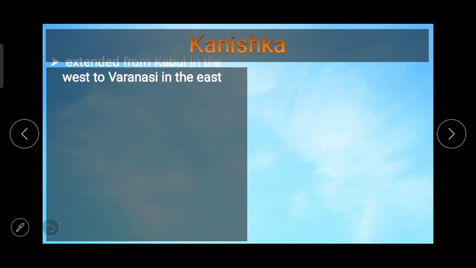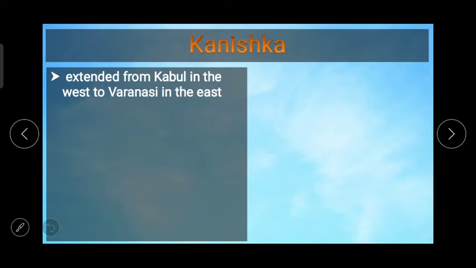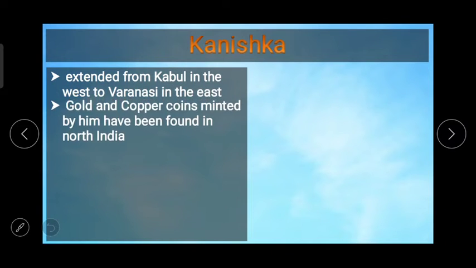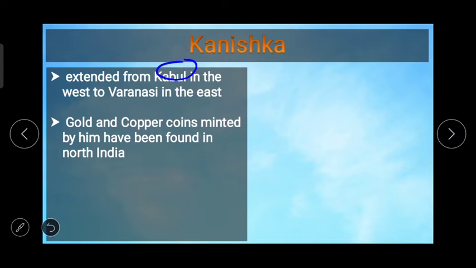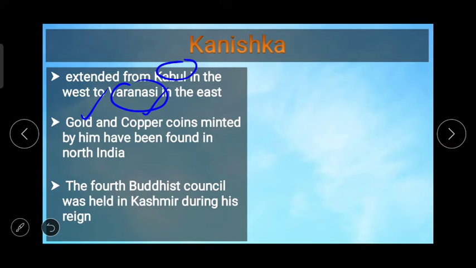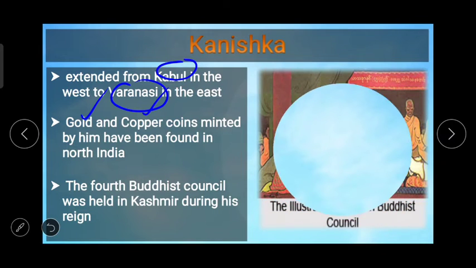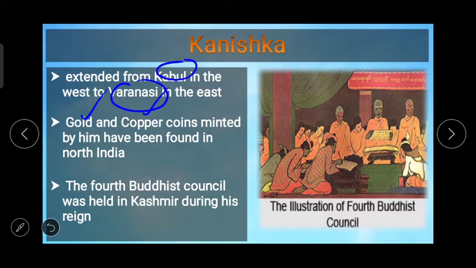And then Emperor Kanishka. Kanishka's empire extended from Kabul in the west to Varanasi in the east. Gold and copper coins minted by him have been found in North India. The 4th Buddhist council was held in Kashmir during his reign. On the screen you can see the image related with the 4th Buddhist council, the illustration of the 4th Buddhist council.